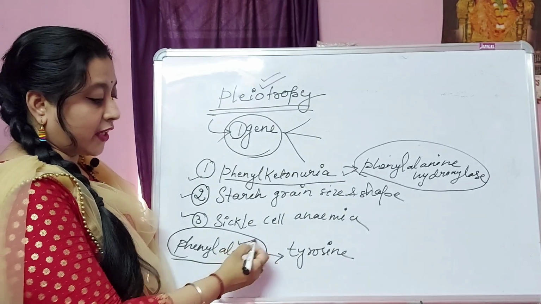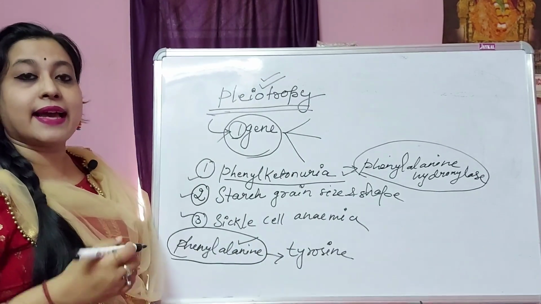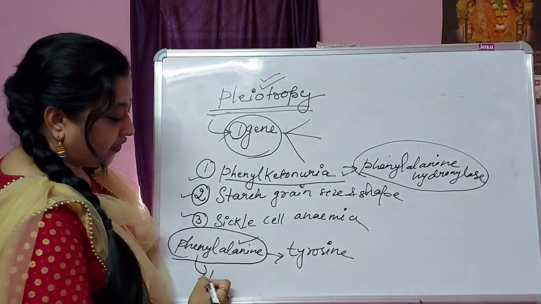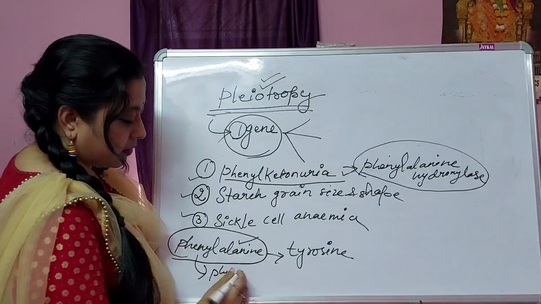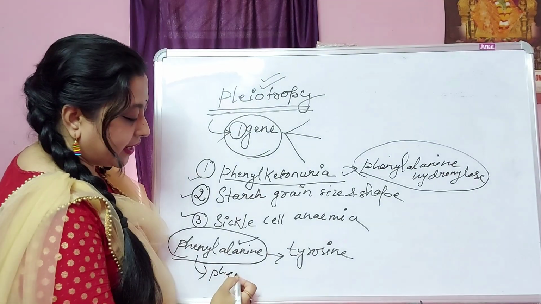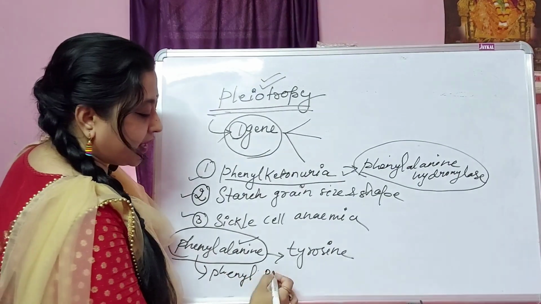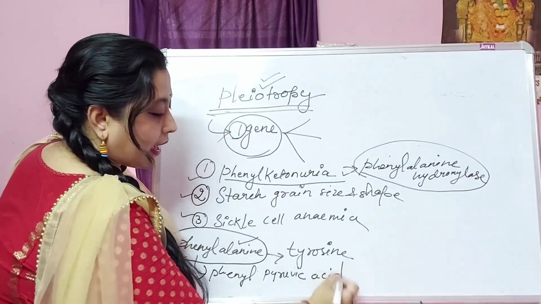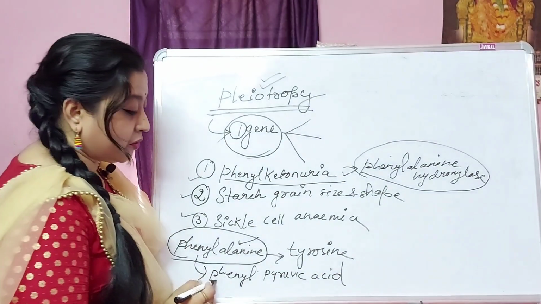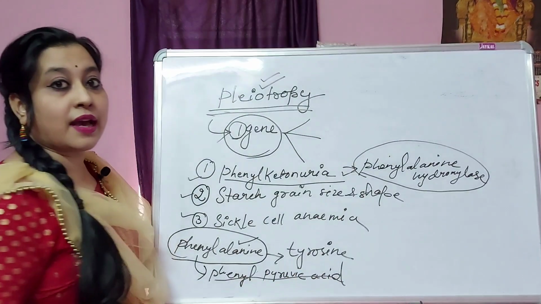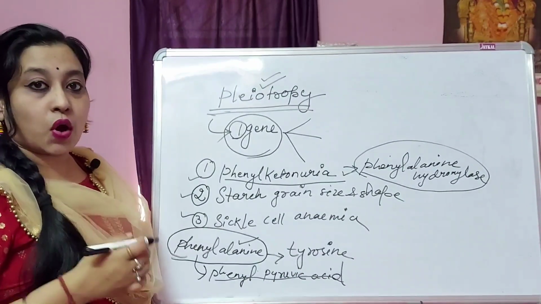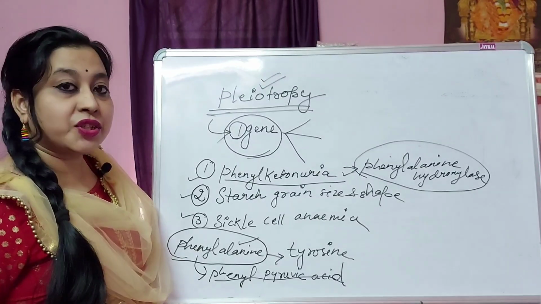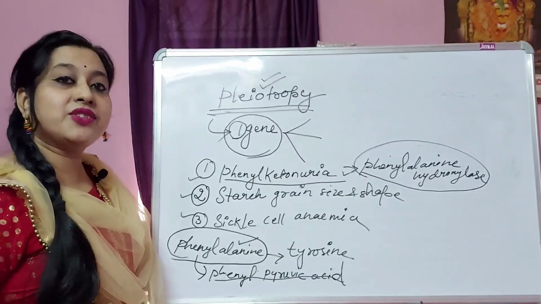Why? Because if phenylalanine accumulates in the body, then what happens? It changes to phenylpyruvic acid. As a result, due to accumulation of this phenylpyruvic acid, it causes loss of hair, loss of skin pigmentation and mental retardation.